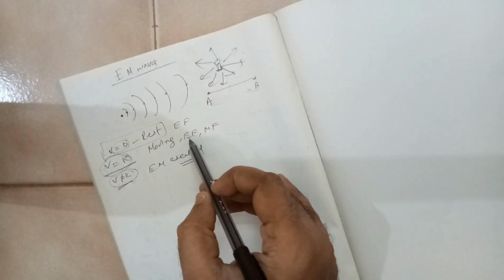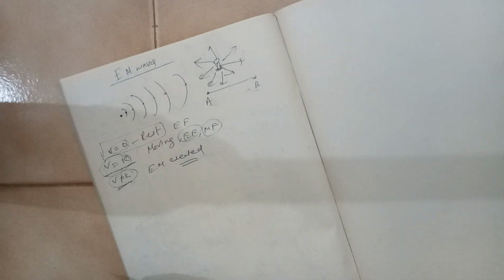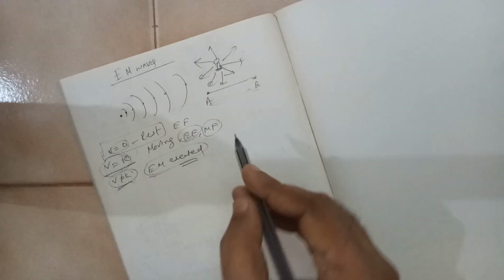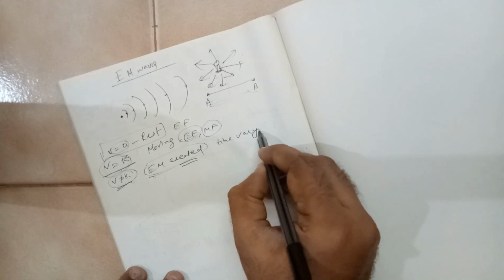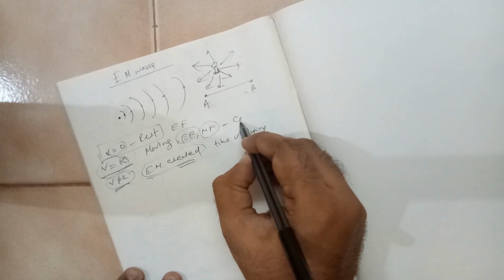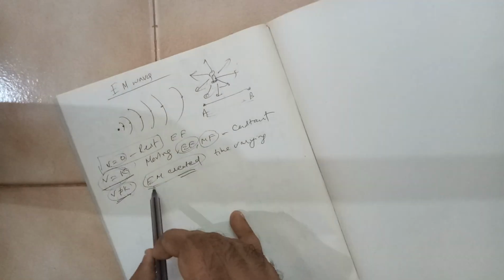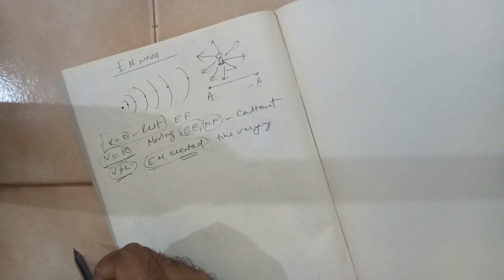Now they may individually create an electric field or individually create a magnetic field. But here it is simultaneous and it is time varying. Here these fields are constant. Here in the case of electromagnetic waves, they have to be together.